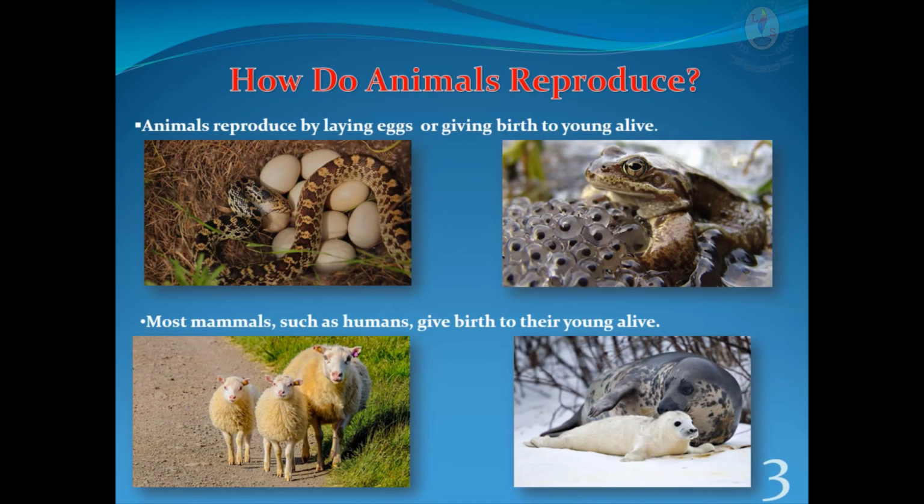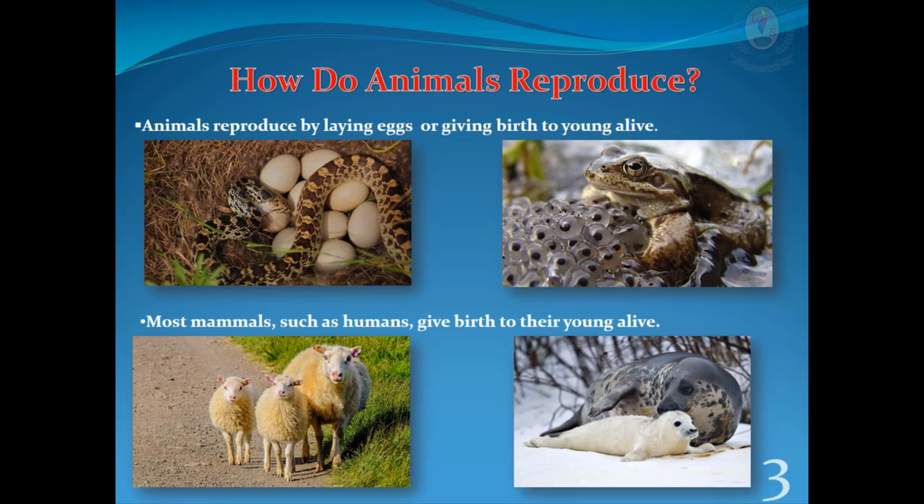How do animals reproduce? Living things reproduce to ensure the continuity of their own kind. Animals reproduce by laying eggs or giving birth to young alive. Birds, reptiles, amphibians, insects and most fish reproduce by laying eggs. The young develops in the egg until it is ready to be hatched. Most mammals, such as humans, give birth to their young alive.